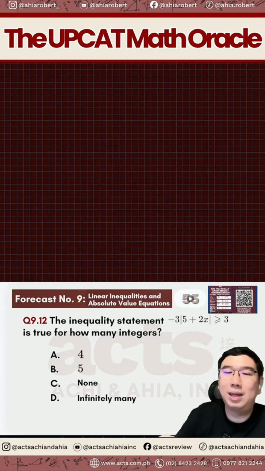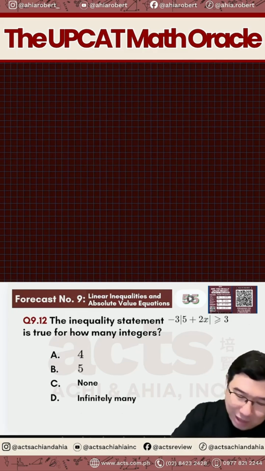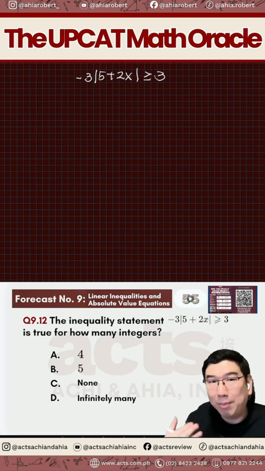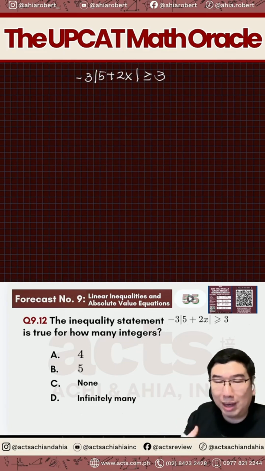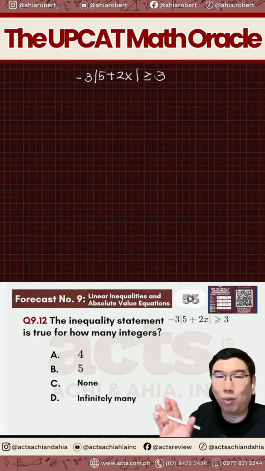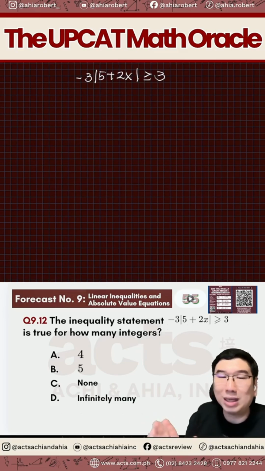Time's up. Any answer or clueless kayo? I-solve ang ganitong klaseng inequality. How do we go about? When you're solving absolute value, whether equation or inequality, ang pinaka-goal natin is to isolate that absolute value on one side of the equation or inequality. So gusto natin siya na yung may iwan.